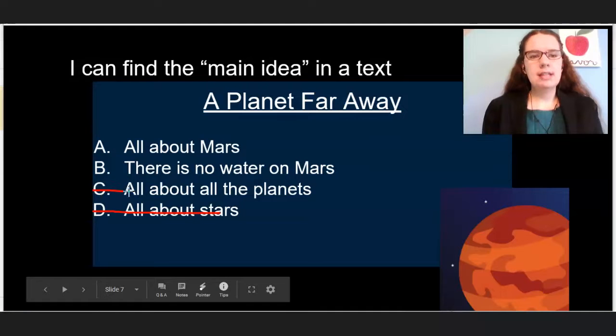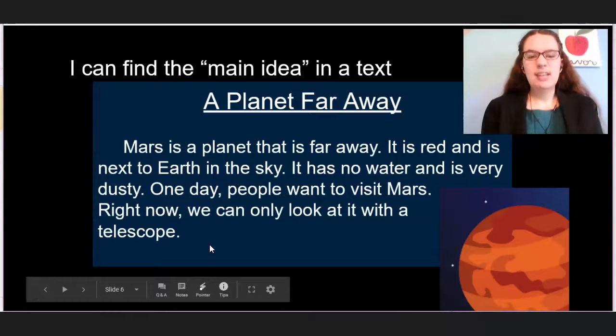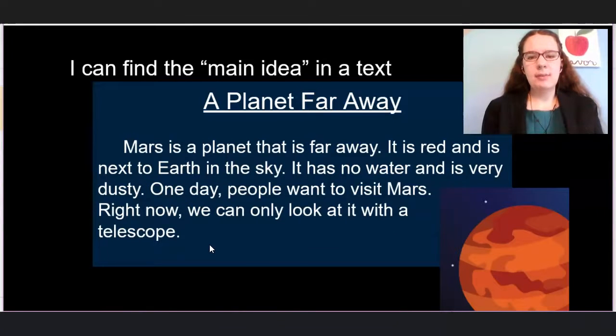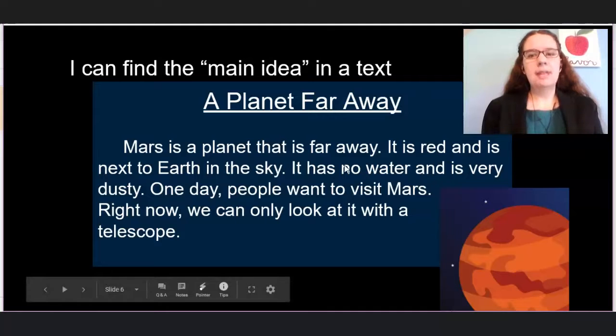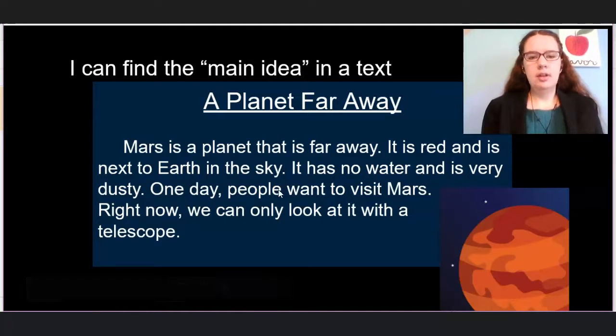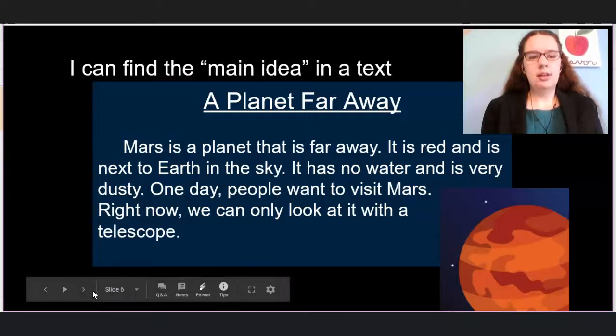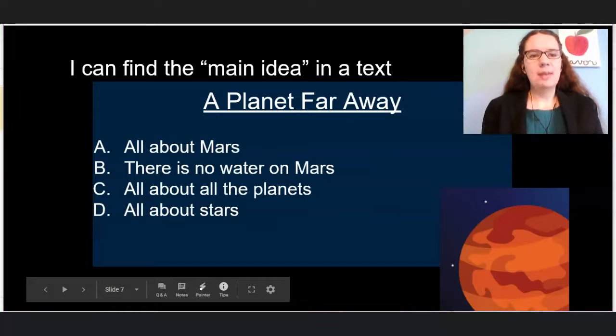So what's the only option that's left? A, all about Mars. But just because there's one option left, does that mean it's the right one? Probably, but I want to check. Okay, so let's see, is the main idea all about Mars? Is everything in the text facts about Mars? Mars is a planet, Mars is red, Mars is next to Earth, no water on Mars. People want to visit Mars. We can look at Mars in a telescope. Yes! So my answer is the main idea of my text is all about Mars.